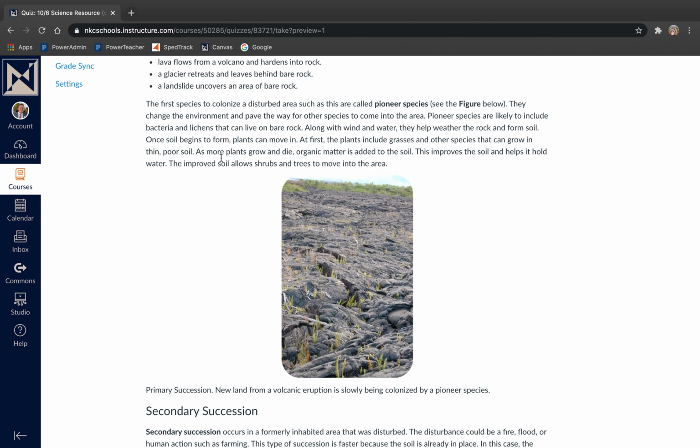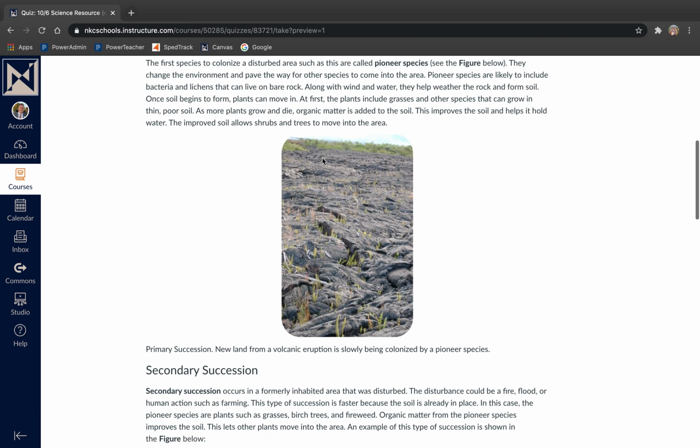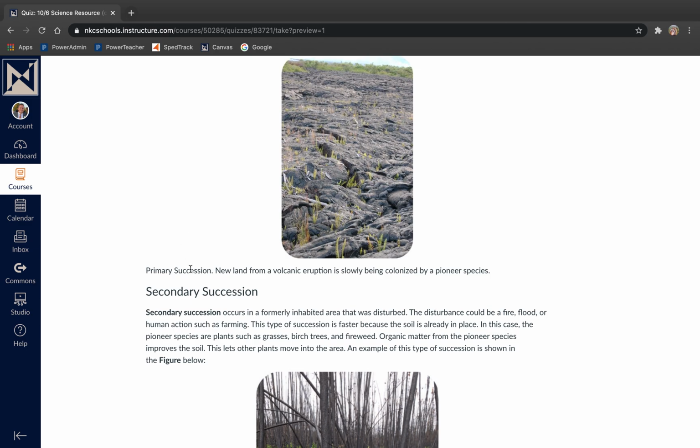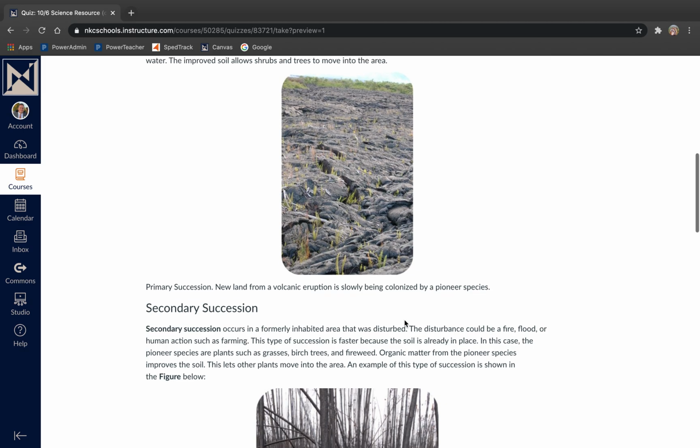Once soil begins to form, plants can move in. At first, the plants include grasses and other species that can grow in thin, poor soil. As more plants grow and die, organic matter is added to the soil. This improves the soil and helps it hold water. The improved soil allows shrubs and trees to move into the area. Primary succession: a new land from volcanic eruption is slowly being colonized by a pioneer species.